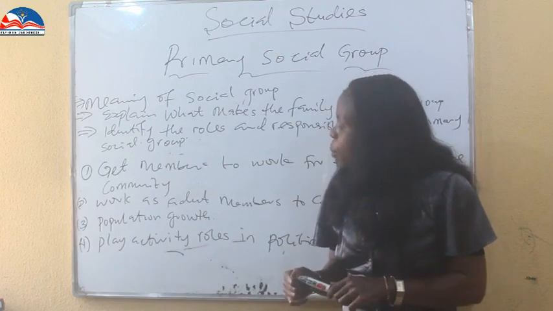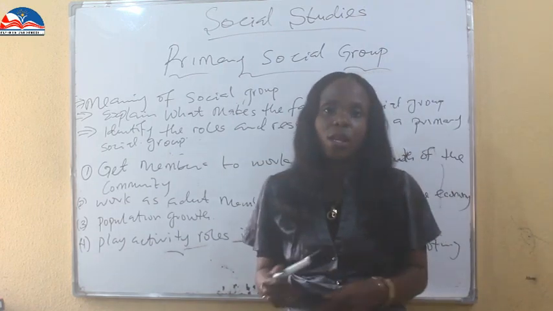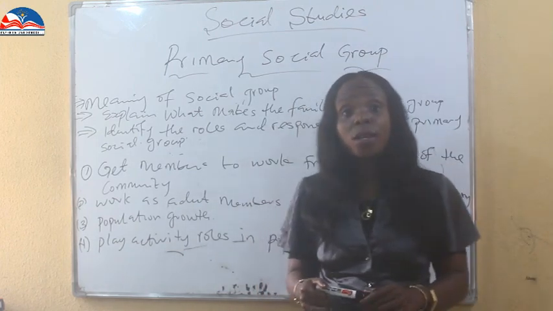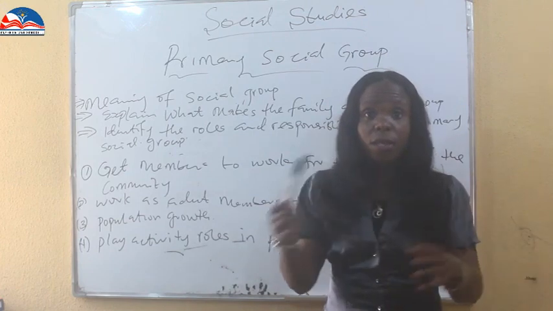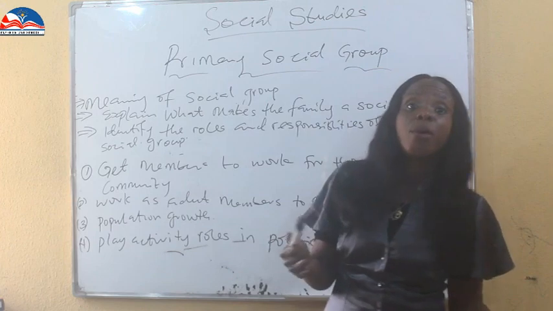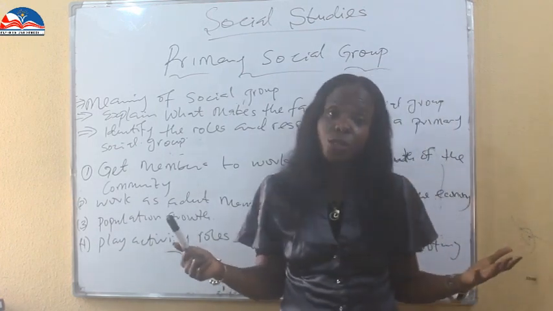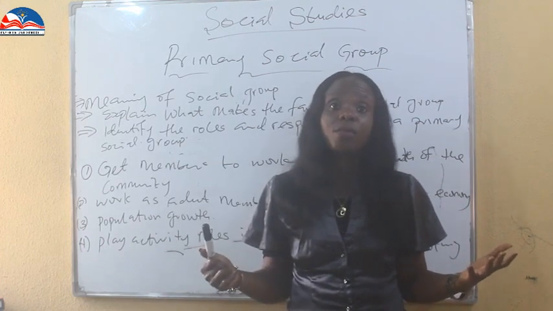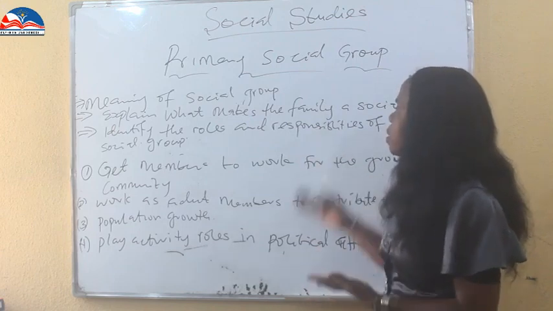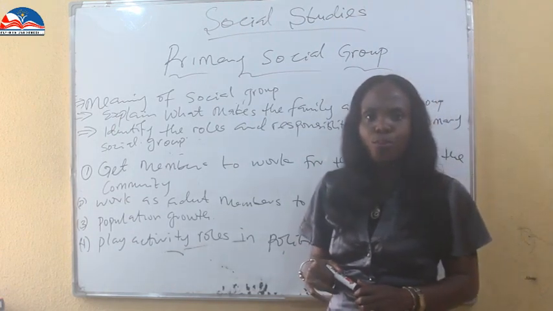Then we have another one, play active roles in political affairs, for example, voting. Without each of the families that make up the country, who votes? So each of the families comes out to vote. Each of the families comes out to register in the population census as members belonging to the city, of the country. So they have the responsibility to grow. So we have seen the responsibility and the roles of every primary social group.